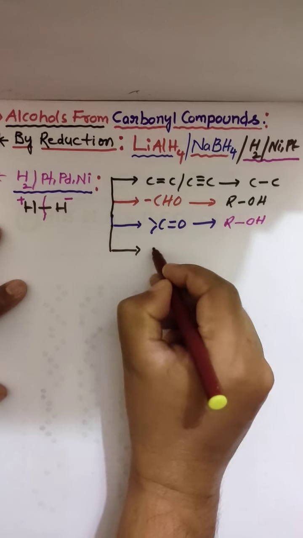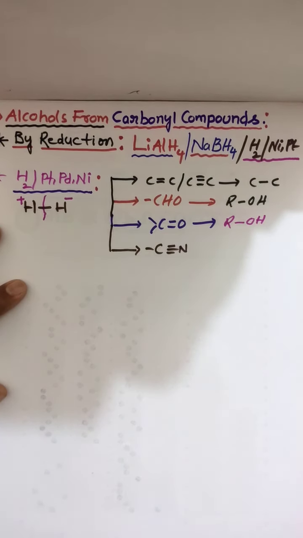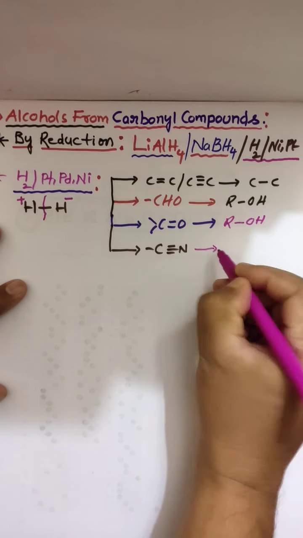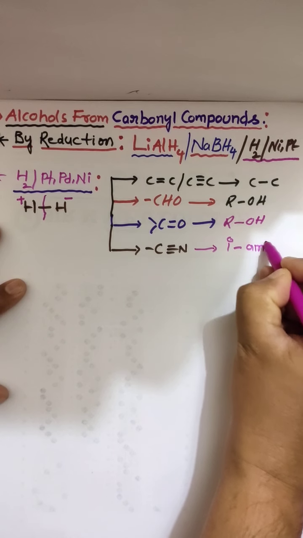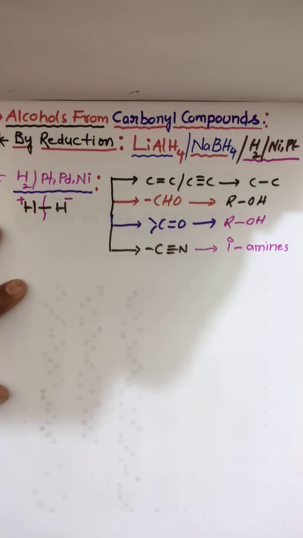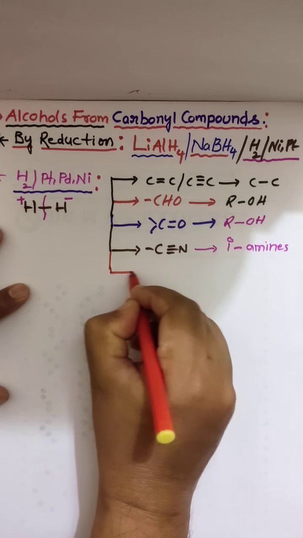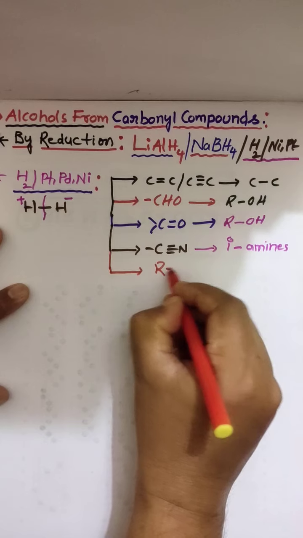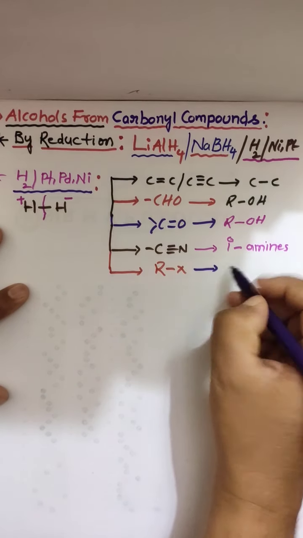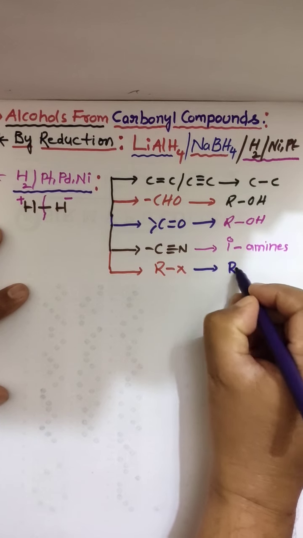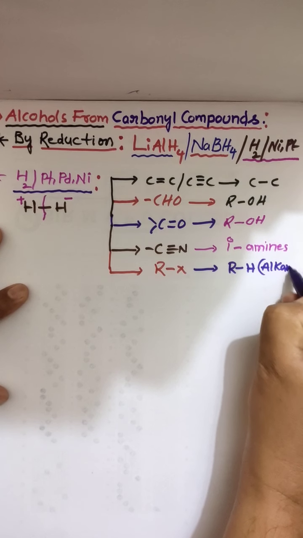Next, we have cyanides. The cyanide functional group can be reduced to primary amines. Clear? Next, this can reduce alkyl halides to RH, that means alkanes.